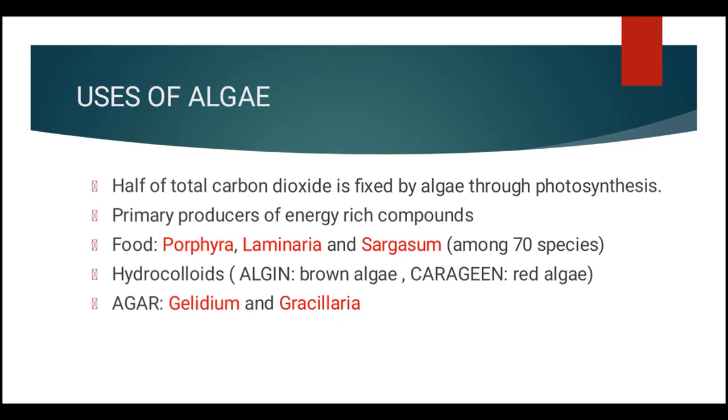Next we have an important substance called agar. Agar is produced by Gelidium and Gracilaria. Now agar is commercially very important because it helps to grow microbes and in the preparation of ice creams and jellies. Next we have the unicellular algae like Chlorella and Spirulina, which are very rich in proteins and are used as food supplements by space travelers.